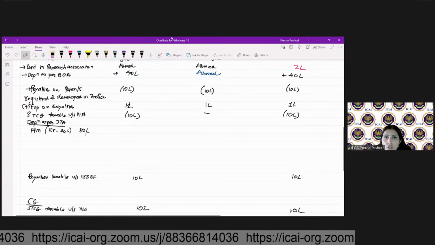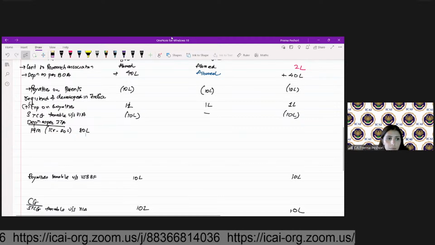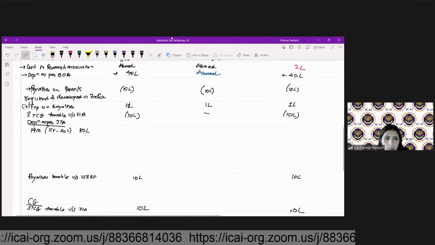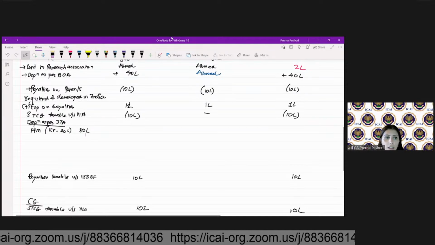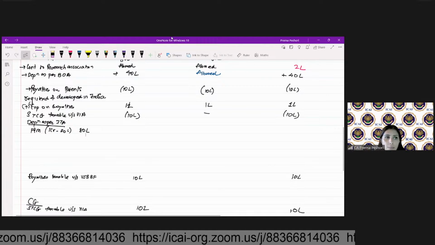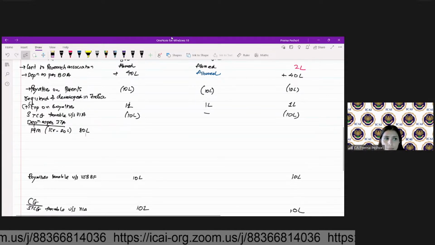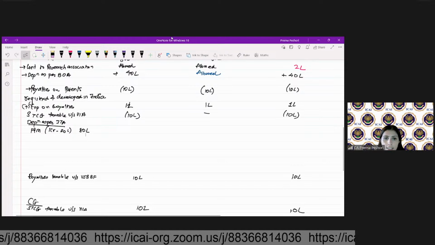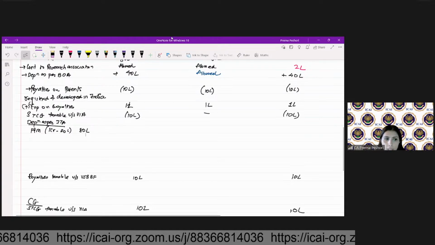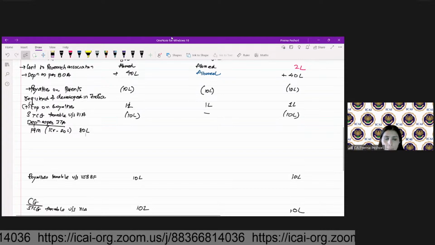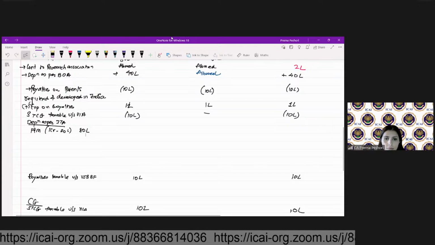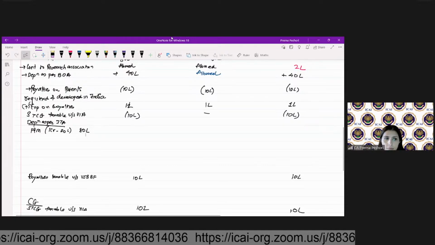What is the rate of depreciation over here? Yes, it shall be 15%. You are correct. Will there be any additional depreciation? Yes or no?